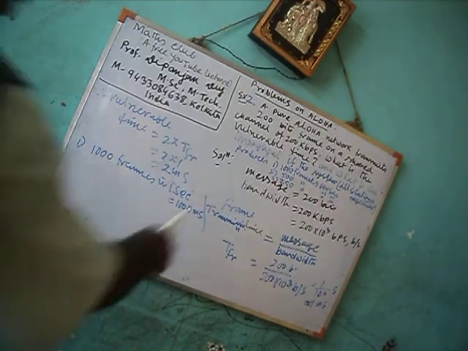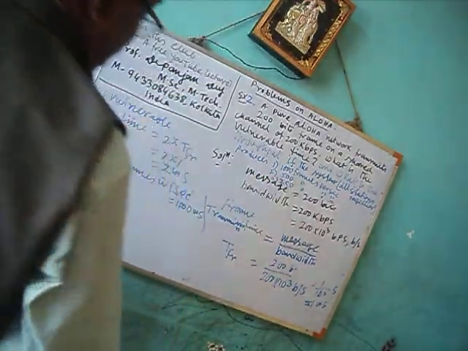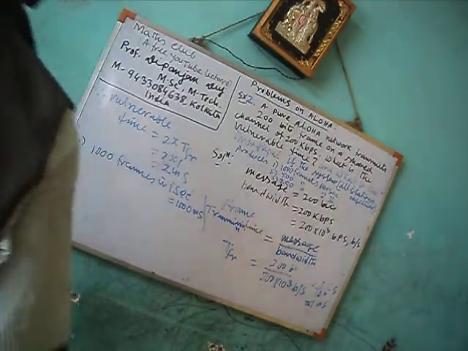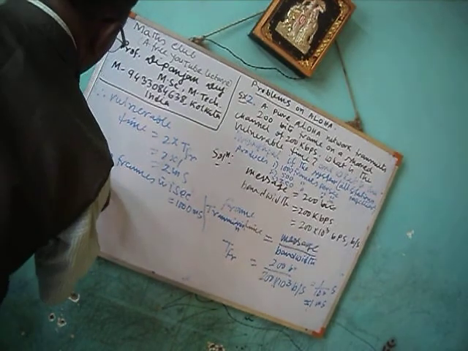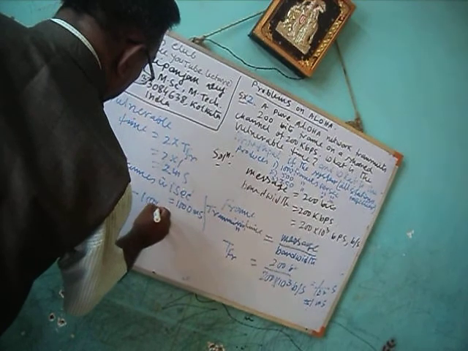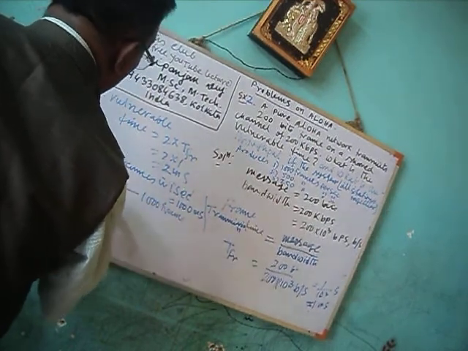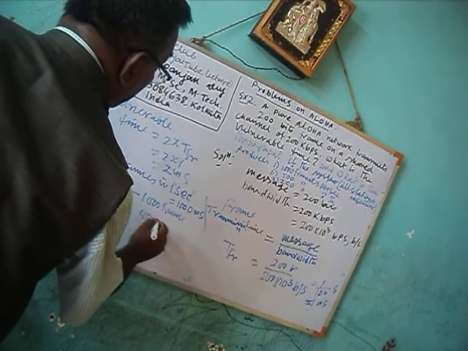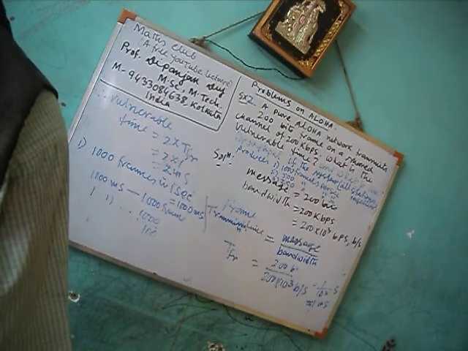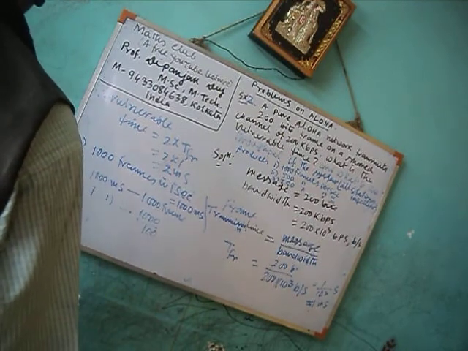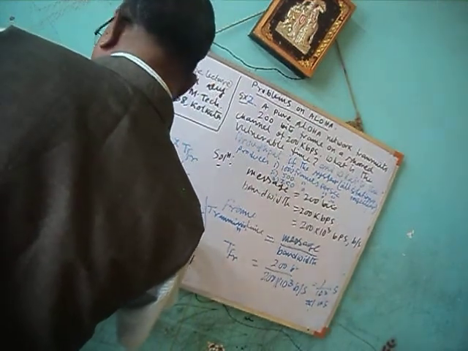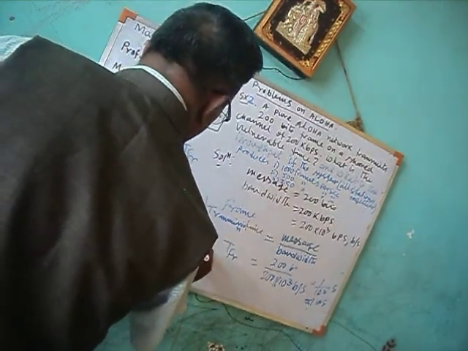So it is given 1000 frames per second. That means 1000 frames in 1 second, and 1 second equals 1000 milliseconds. So 1000 frames in 1000 milliseconds, 1000 by 1000, that is equal to 1 frame per millisecond.